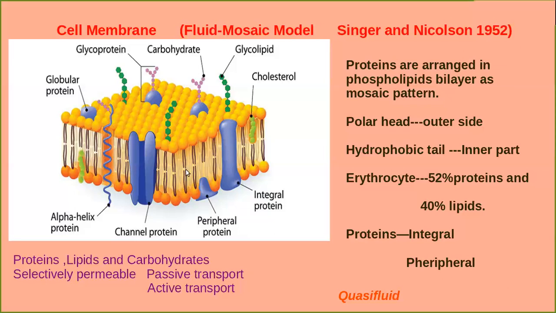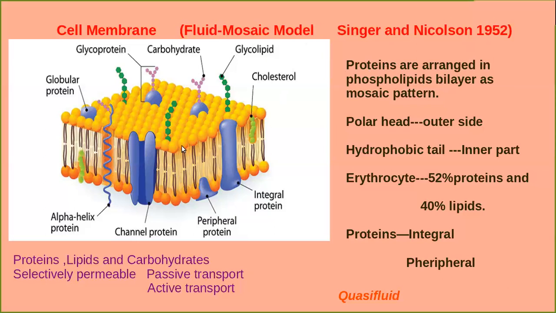This is the region of the phospholipid bilayer, and these blue colored areas are the proteins. So according to the fluid mosaic model, the proteins are arranged in the phospholipid bilayer in a mosaic fashion. That is why this model is called a fluid mosaic model.